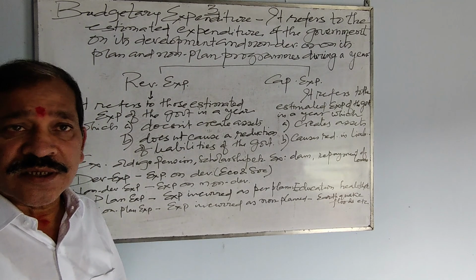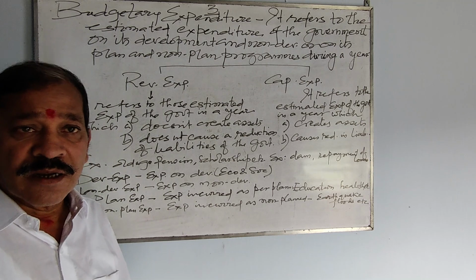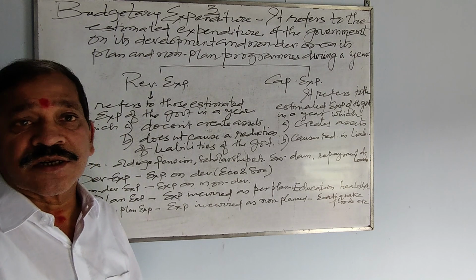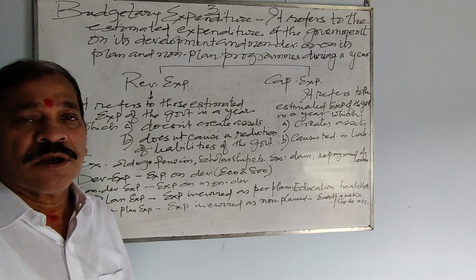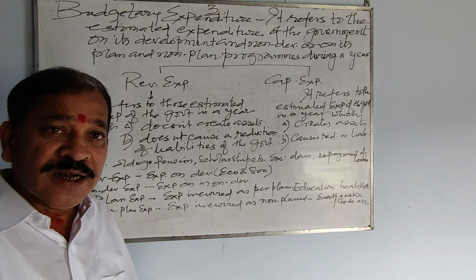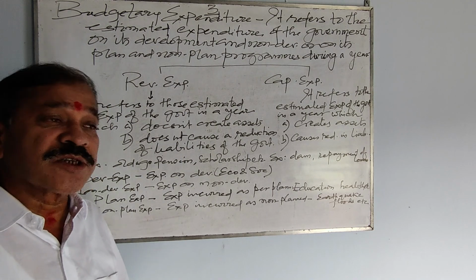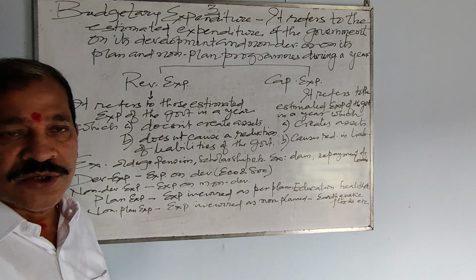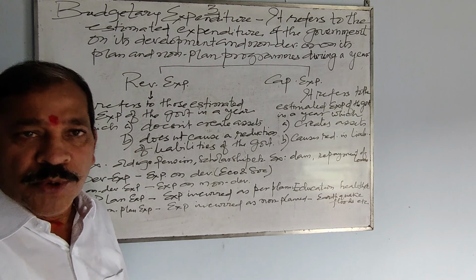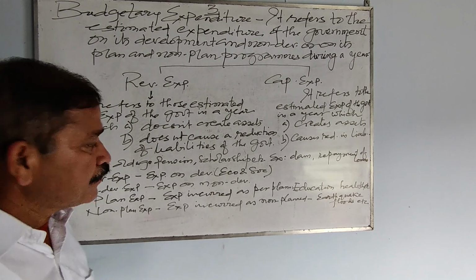Scholarship to students, similarly, bright students are given scholarship. That's a kind of expenditure for the government, but for that no asset is created, nor the liability of the government is reduced. So it is a continuous process, and the government has to continuously pay for it.